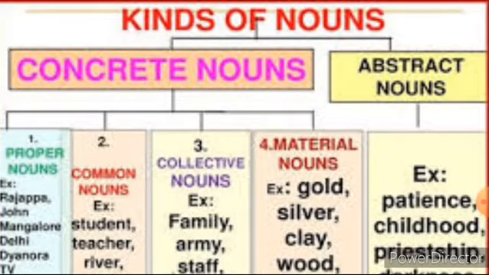And then the next is the material noun. A material noun refers to the material or substance from which things are made. So look at this. These are the five kinds of noun.